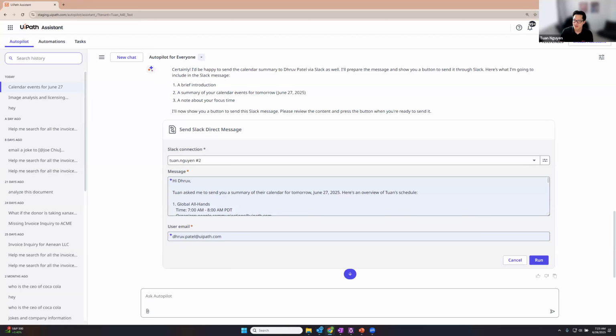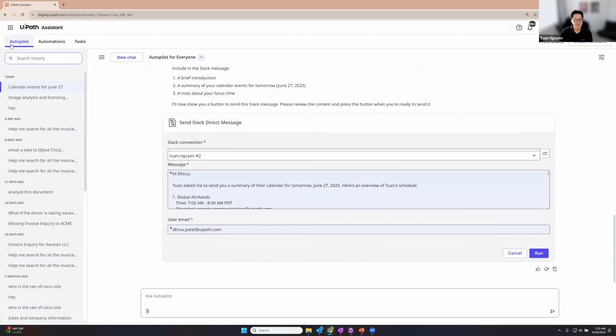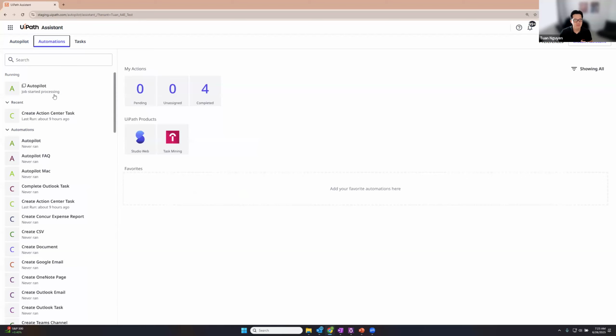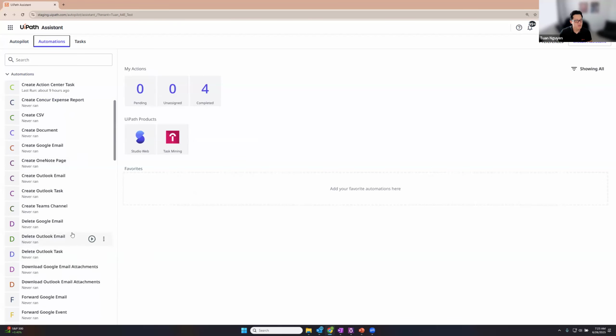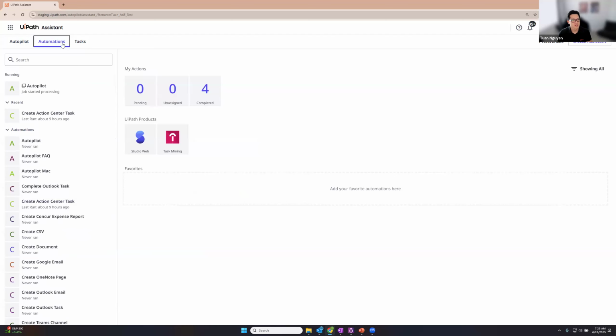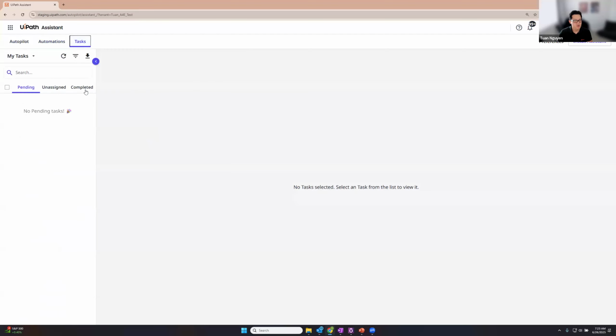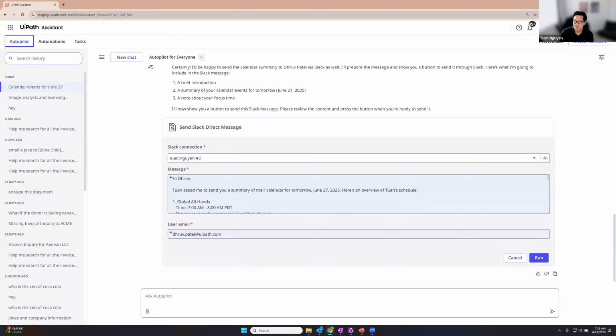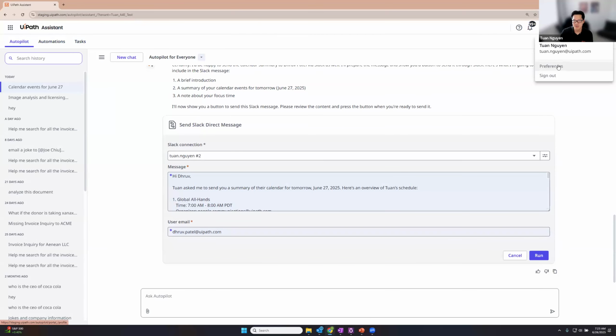Autopilot for Everyone web. So here we have the Autopilot tab. Again, you're going to see this if you have Autopilot for Everyone installed. Otherwise, you'll just see the automation tab. Here is Assistant Web. You can run automations in an unattended fashion if you wanted to. This is the tasks tab. You'll see this tasks tab only if you had Action Center tasks assigned to you previously and you have Autopilot for Everyone installed.